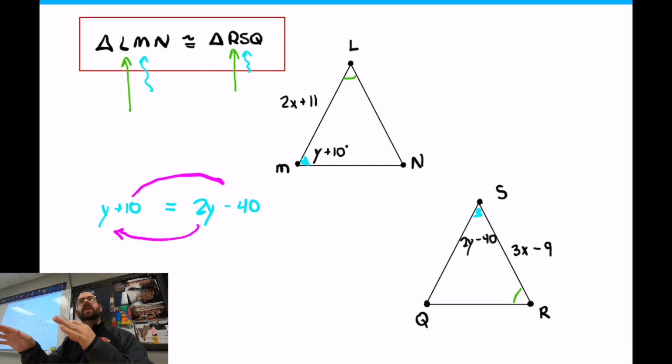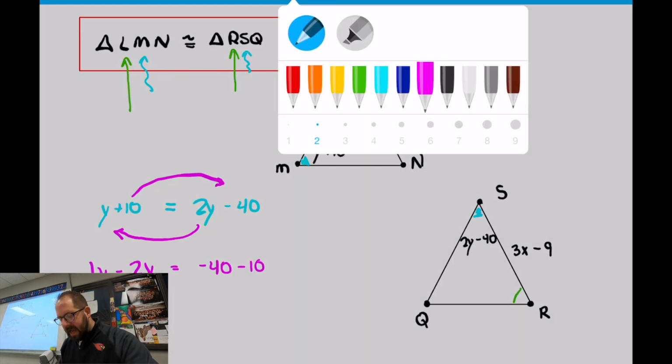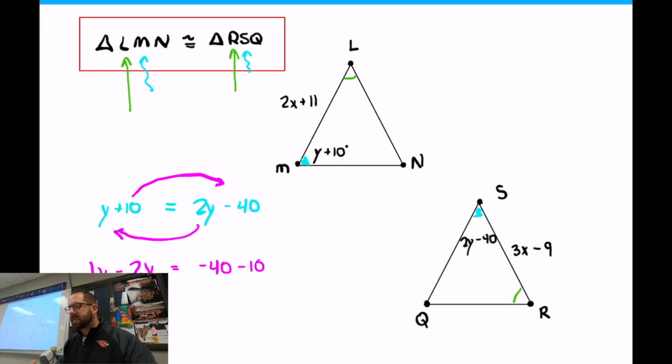You're going to move them and change their sign, right? You're going to subtract. So right now we have a 1y. We're going to subtract the 2y across. Like you said, we're going to bring the 2y over. Technically, we're subtracting it from both sides so that it goes away on the right side. And then we're going to bring that 10 over and subtract it from the negative 40. So we drag it over. It becomes a negative because you went across the equal sign. So what we have here, if we did this correctly, is negative 1y, so that's 1 minus 2, which is negative 1. And then negative 40 minus 10 more is negative 50.